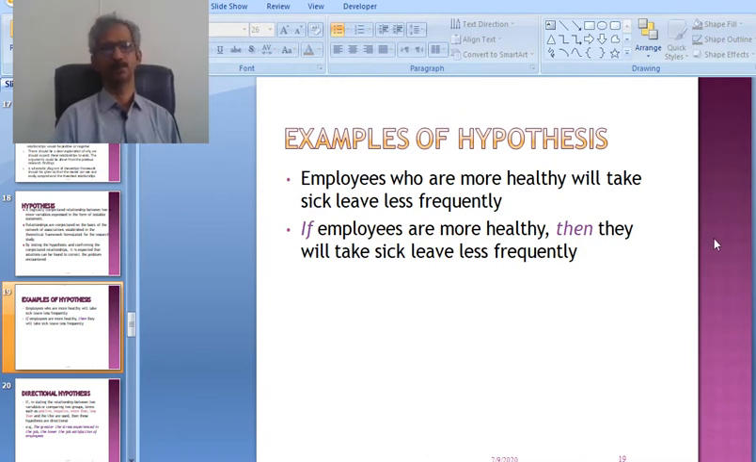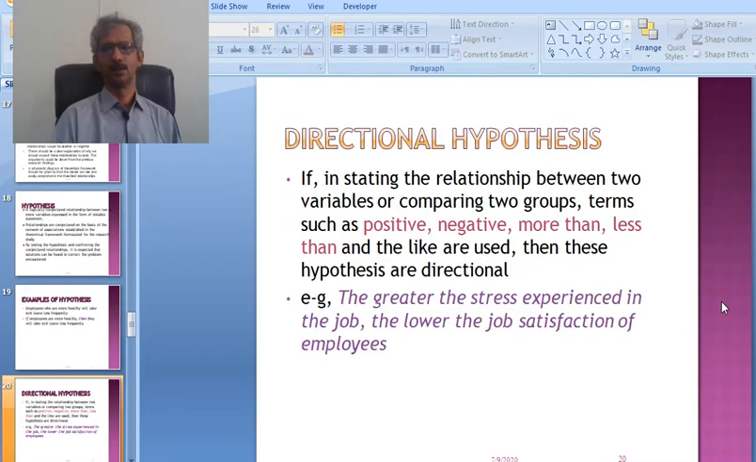This is one of the assumptions, that those employees who are healthy, whose health is good, take sick leave less frequently. But in my case it's a bit different. The healthy ones are enjoying more leaves. So if employees are more healthy, then they will take sick leave less frequently, as per this example.